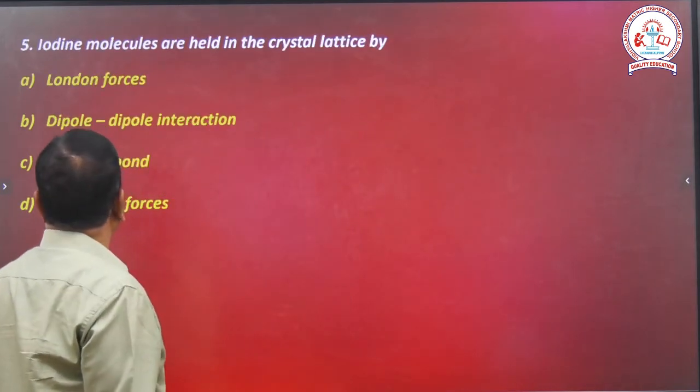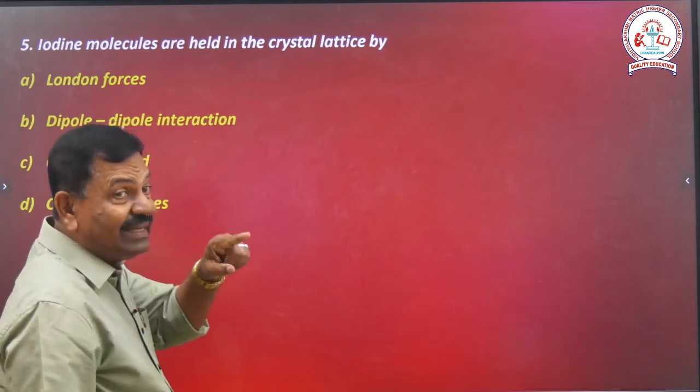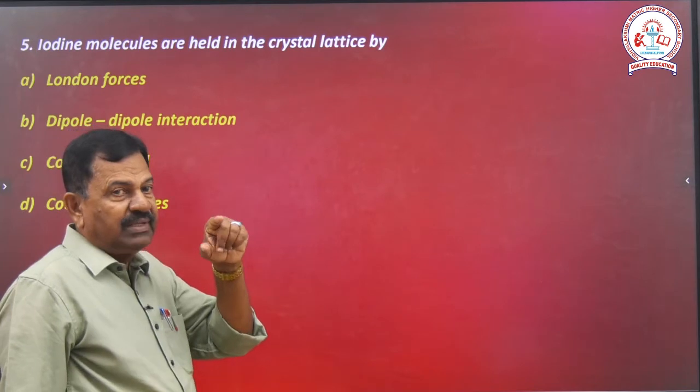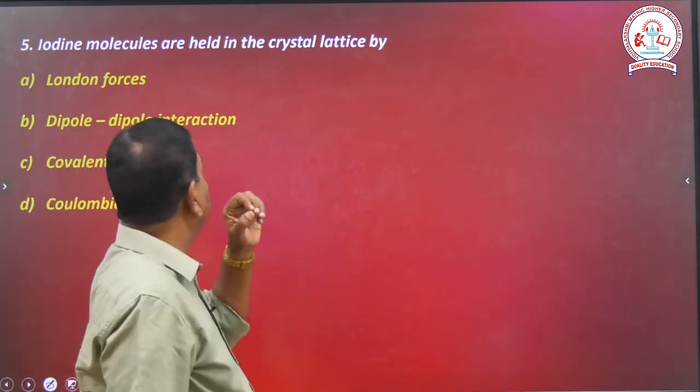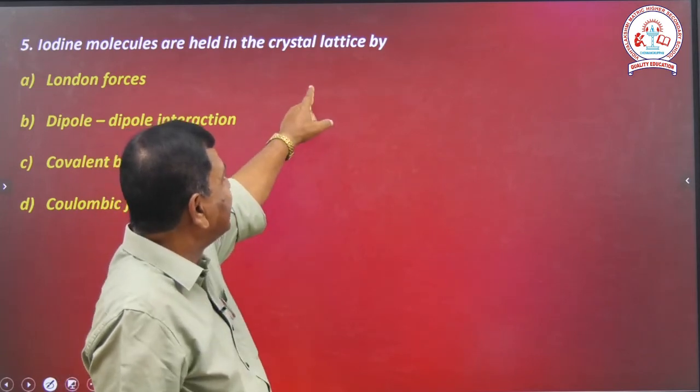The next question. Iodine molecules are held in the crystal lattice. Please observe and concentrate.